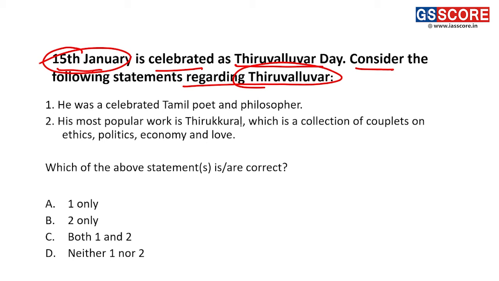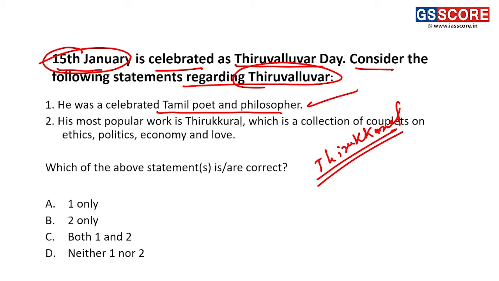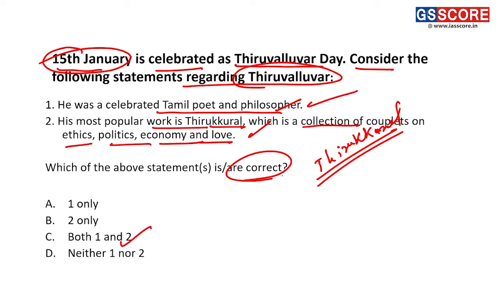You can say, Tiruvalluvar, as you know, was a very prolific poet and philosopher, and his work was named Tirukkural. He was a celebrated Tamil poet philosopher. That's true. His most popular work, Tirukkural, as we have discussed, is a collection of couplets on ethics, politics, economy, and love. Yes, this is a very true statement. Let's mark both 1 and 2 as correct statements.